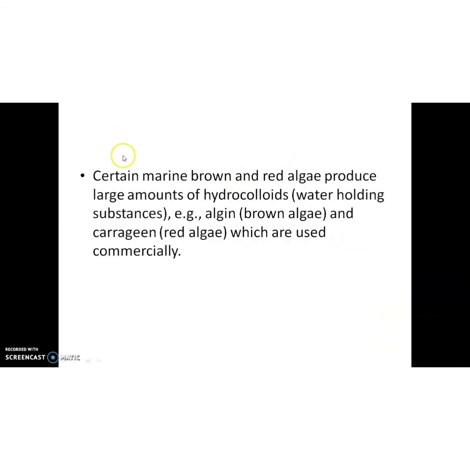Okay. Then the last one, certain marine brown and red algae produce large amounts of hydrocolloids, that means water-holding substances. Examples are algin and carrageen. Okay, algin is produced from brown algae and carrageen is produced from red algae, which are used commercially. These are the uses of algae.